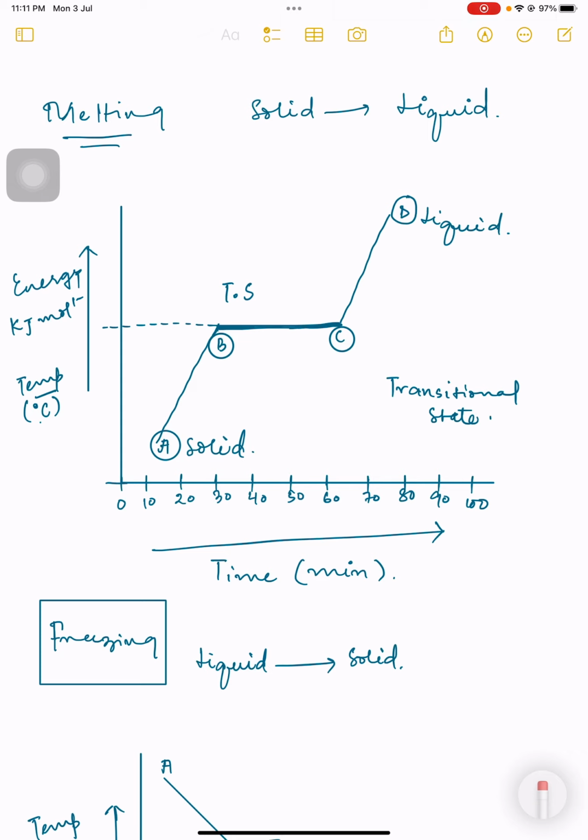Guys, you can see that in the transition state, the time is changing approximately from 30 minutes to 60 minutes.